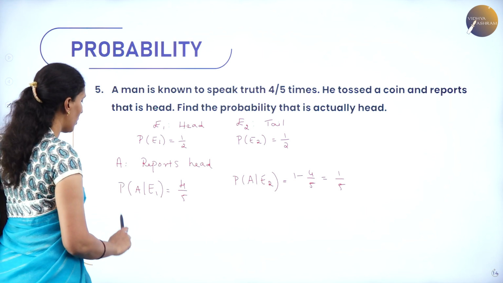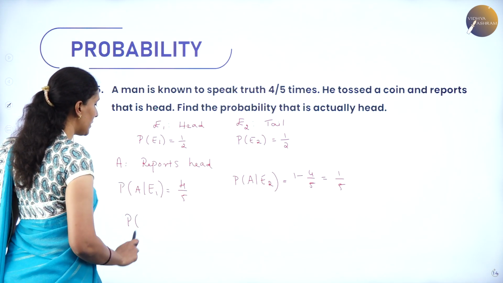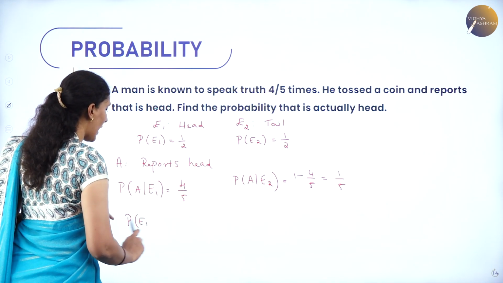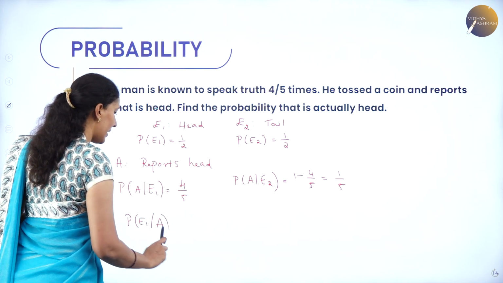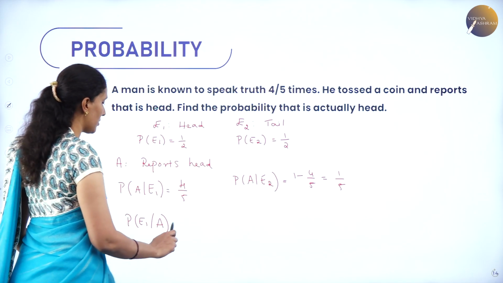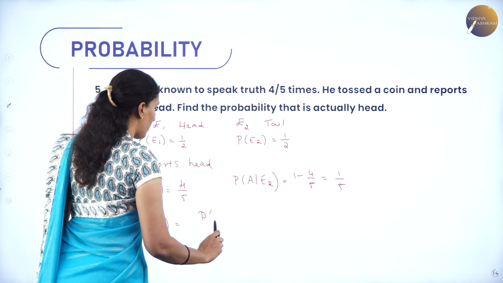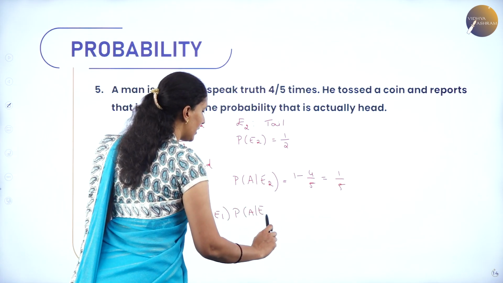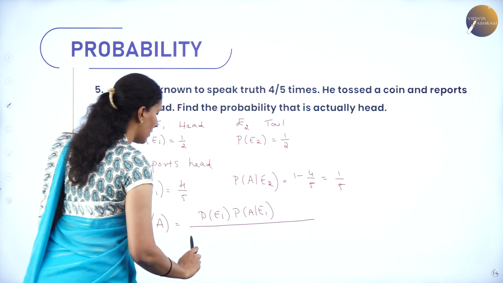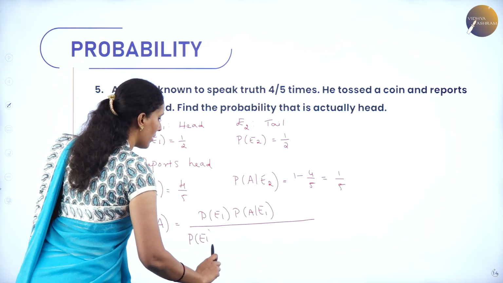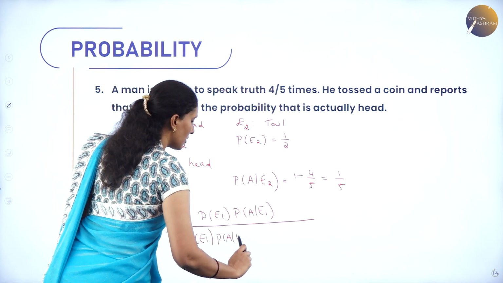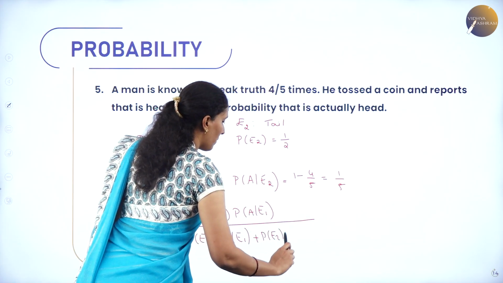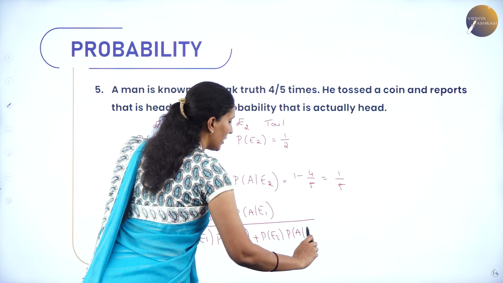Now, I need to find out the probability that the man is telling the truth, that is, reports head when it is actually a head. That is given by probability of E1 times probability of A conditional E1, whole divided by probability of E1 times probability of A conditional E1 plus probability of E2 times probability of A conditional E2.